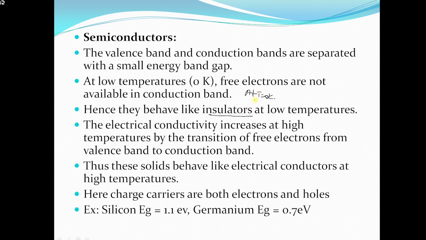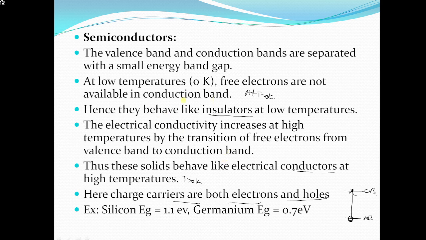At T greater than 0 Kelvin, what happens? At higher temperatures, they act as conductors because electrons jump from the valency band to the conduction band. When electrons move from the valency band to the conduction band, they leave a vacant space which is called a hole. So in semiconductors, charge carriers are both electrons and holes.